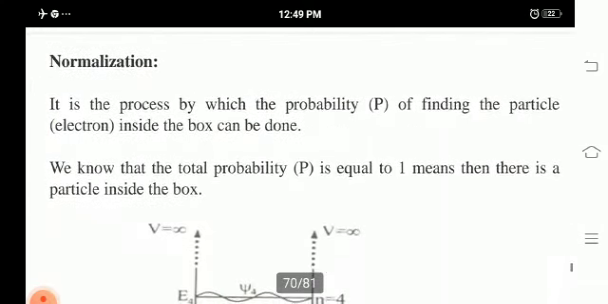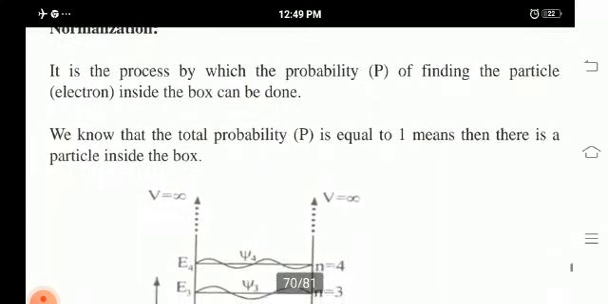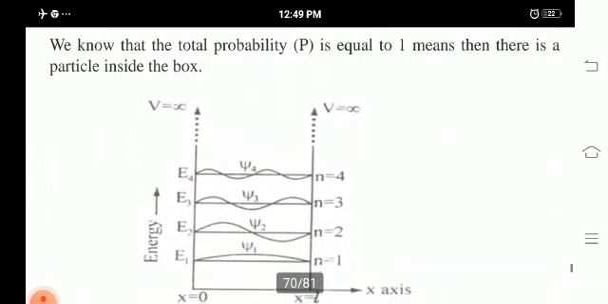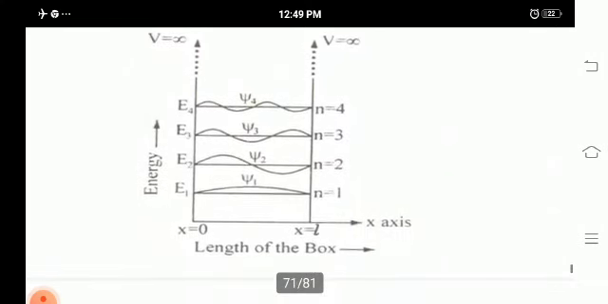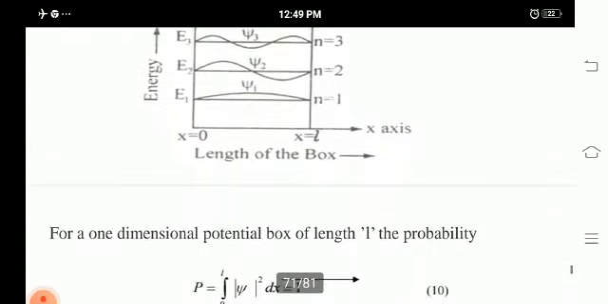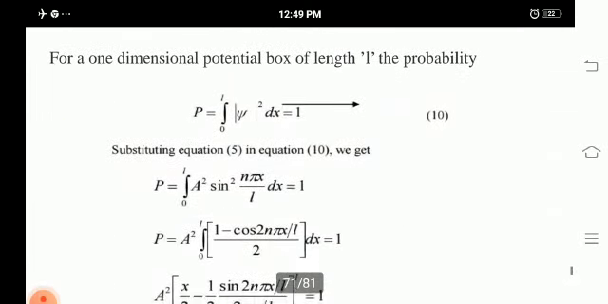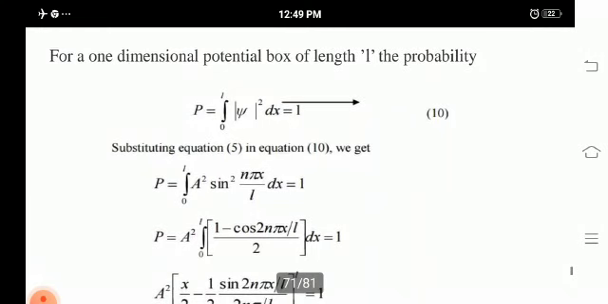Now we are going to see the normalization of the above equation. It is the process by which the probability of finding the particle inside the box can be found. We know that the total probability is equal to 1, which means that the particle is inside the box. If not so, the particle is not present inside the box. For a one-dimensional potential box of length L, the probability P is equal to the integration from 0 to L of psi squared dx, which is equal to 1.